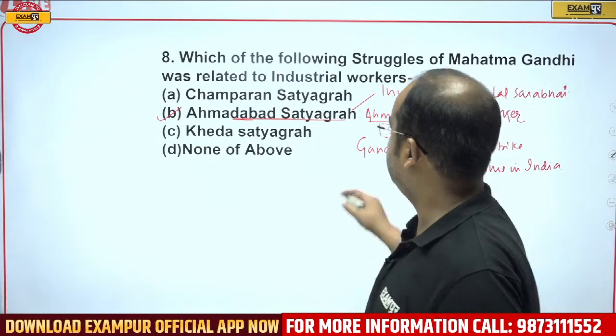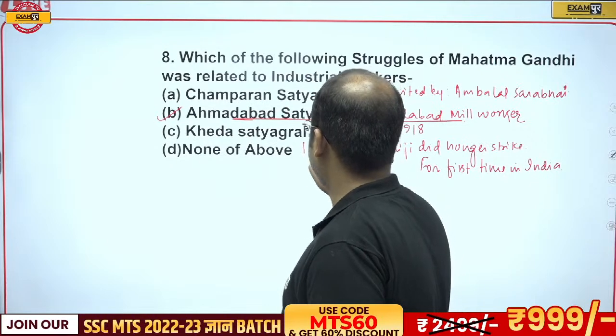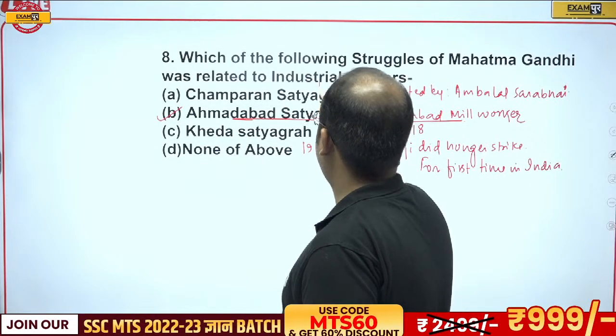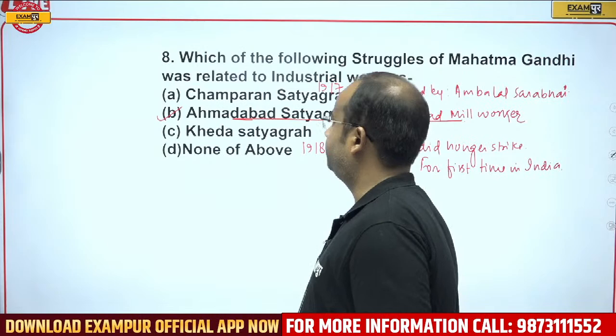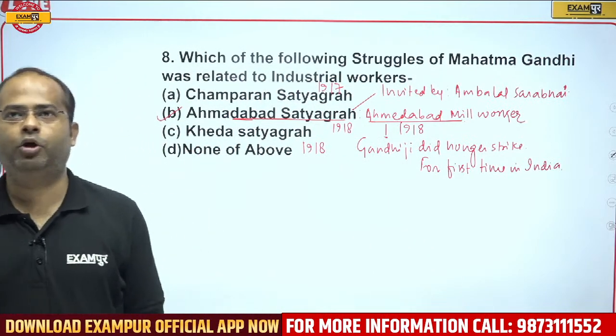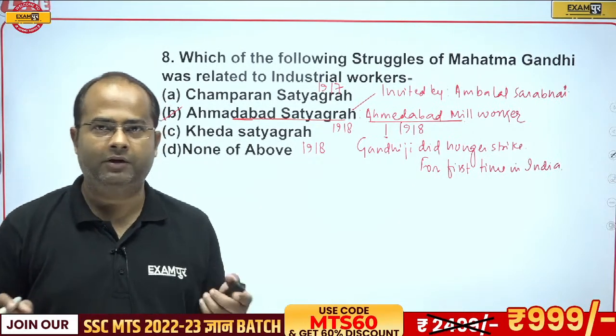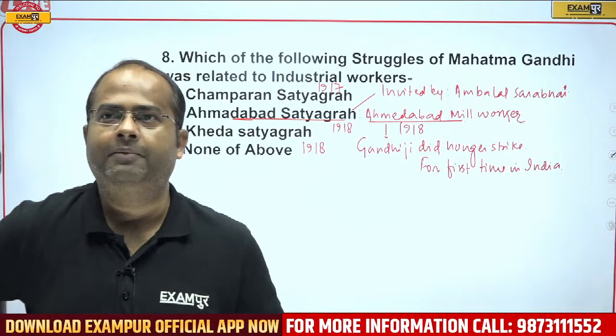So the correct answer will be option B, 1918. Champaran, Kheda, it is also 1918. Champaran, it is 1917. Therefore, the correct answer will be option B, Ahmedabad mill movement, and finally the result was a 35% increment in the salary.